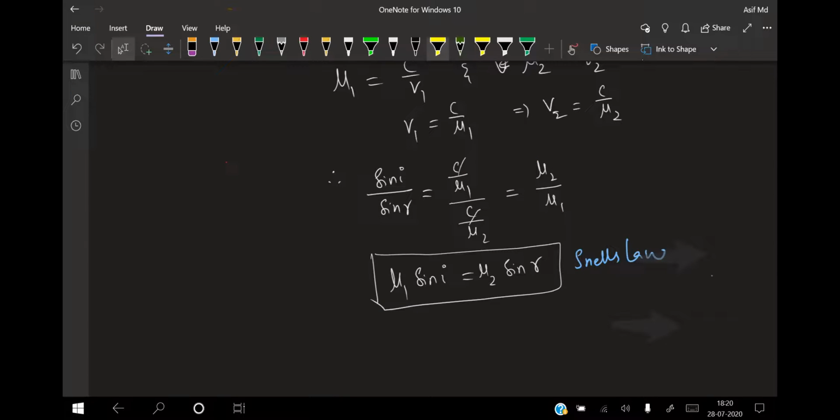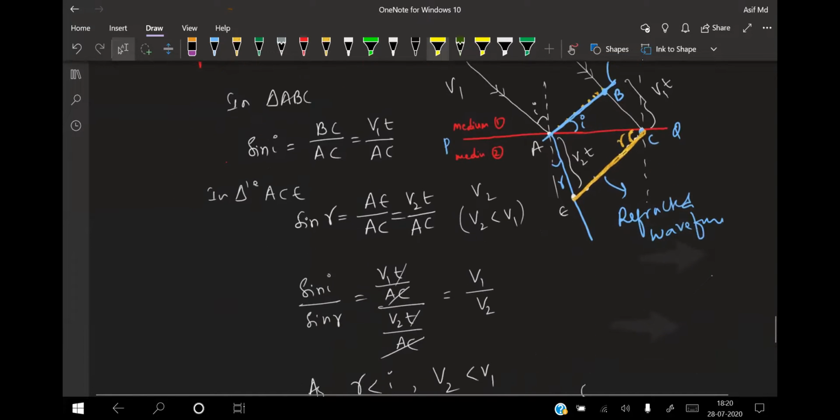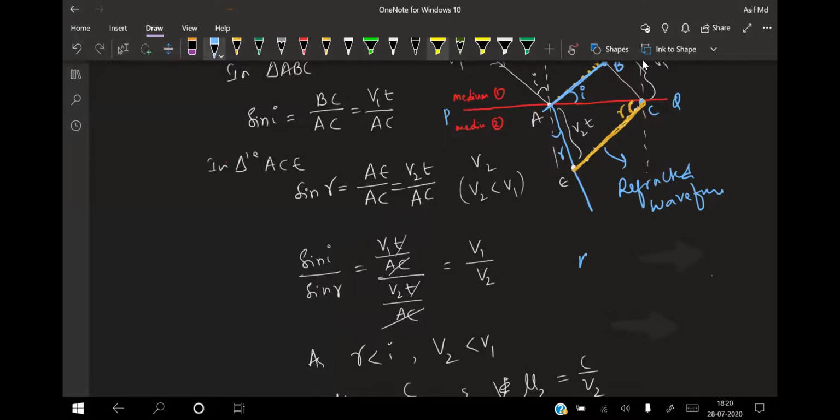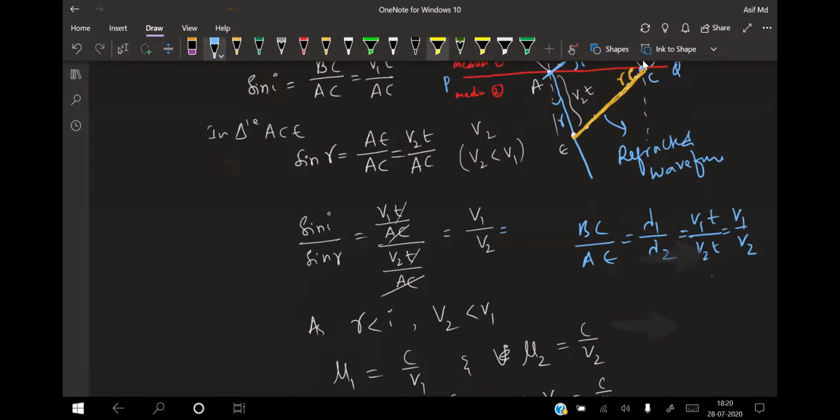Now if I write in terms of wavelength, lambda 1 and lambda 2 denote the wavelengths of the light. BC represents the wavelength lambda 1 and AE represents the distance, that is lambda 2, because the crest of B is reaching the crest of C. That means BC divided by AE is lambda 1 by lambda 2, which is V1 T divided by V2 T, that is V1 by V2. So V1 by V2 can also be written as lambda 1 by lambda 2.